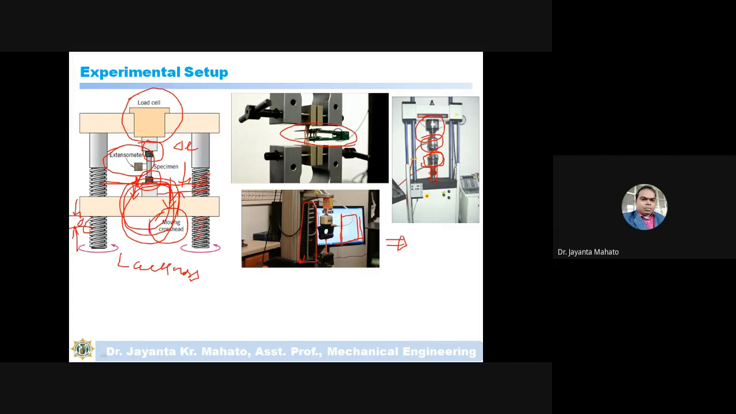Suppose this crosshead will move 5 mm per minute. Okay, so this is actually the input value. According to this input value, this crosshead will move down, and this load cell will sense the load. Actually, you are not applying the load. You are giving the input that this material has to stretch at this rate. Okay, understand?